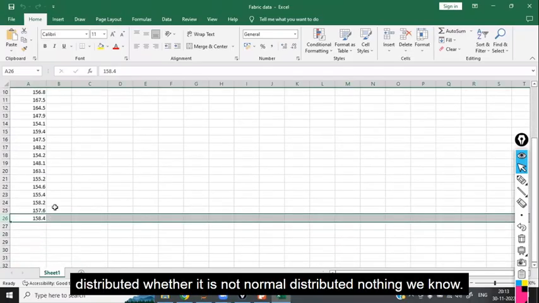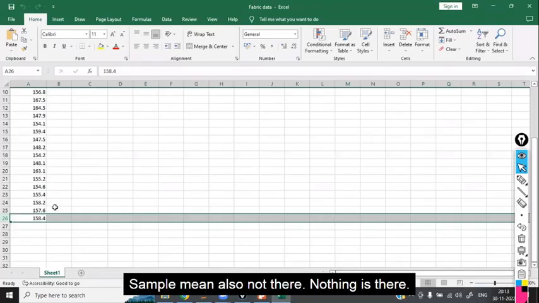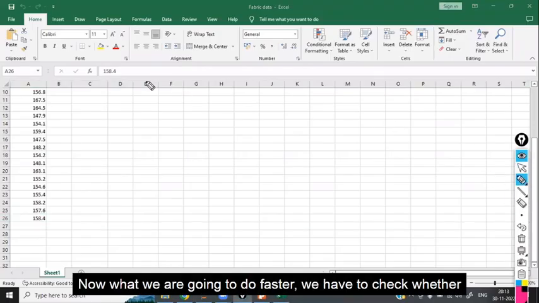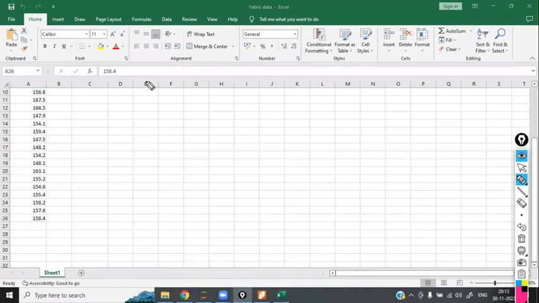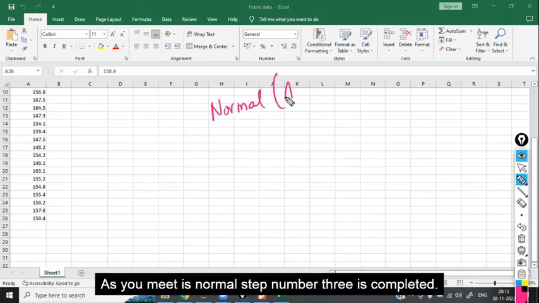Whether it is normally distributed or not, we do not know anything. The sample mean is also not there. Now what are we going to do? First, we have to check whether it is normally distributed or not. If it is normal, assume it is normal, and step number 3 is completed.